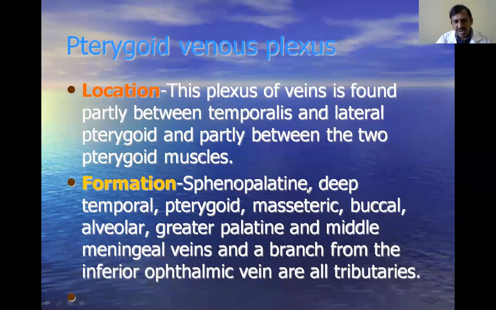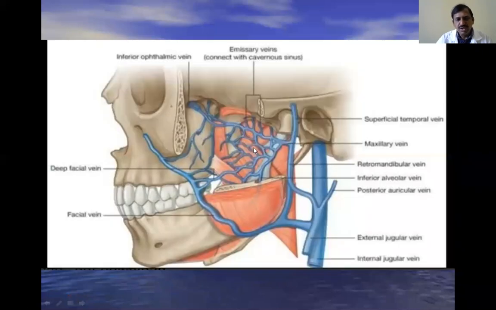That is the sphenopalatine, deep temporal, pterygoid, masseteric, buccal, alveolar, greater palatine, and middle meningeal veins, and branches from the inferior ophthalmic vein. These are all the tributaries. They take part in the formation of the pterygoid venous plexus. You see here, this is the pterygoid venous plexus.